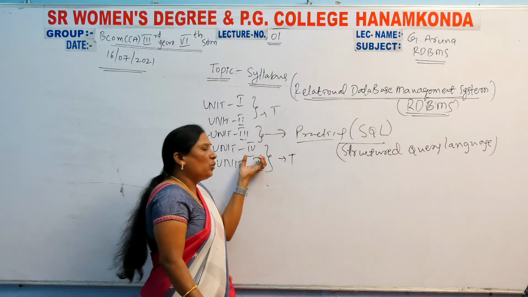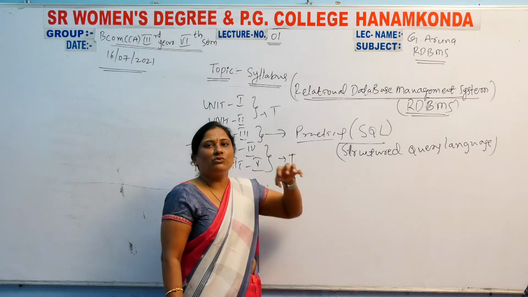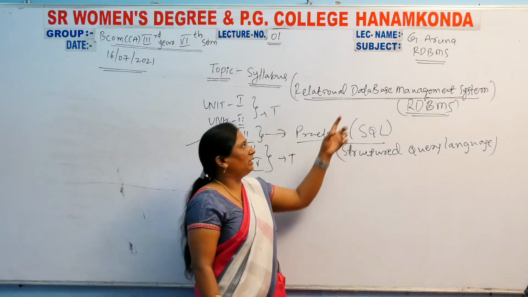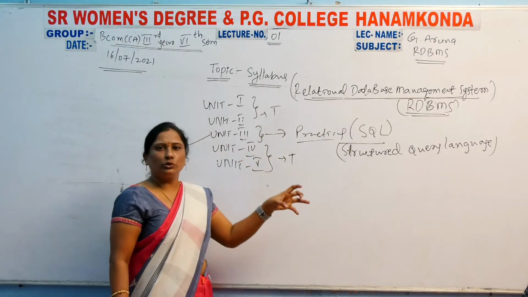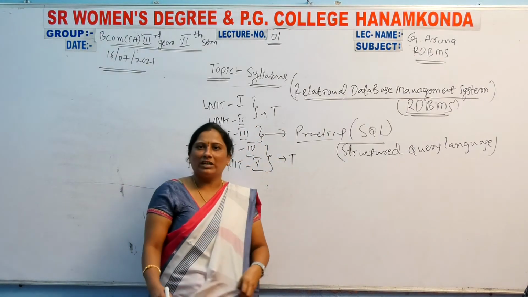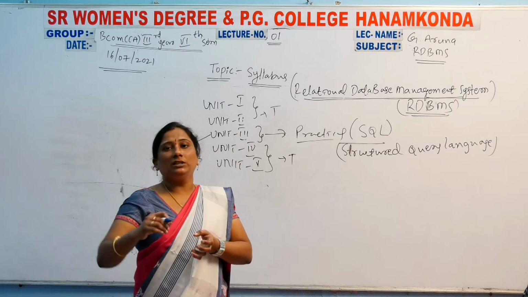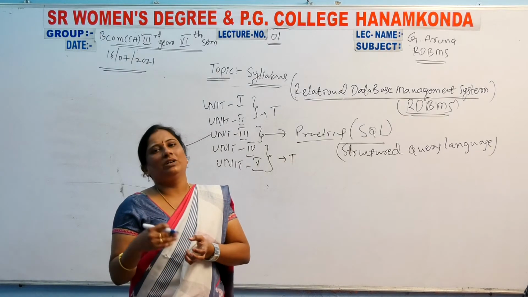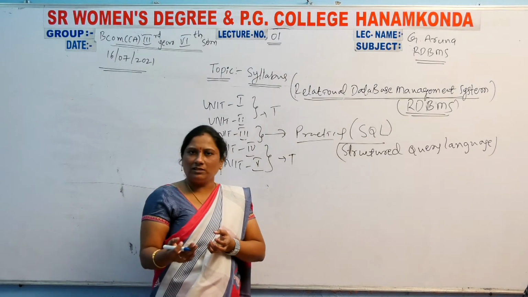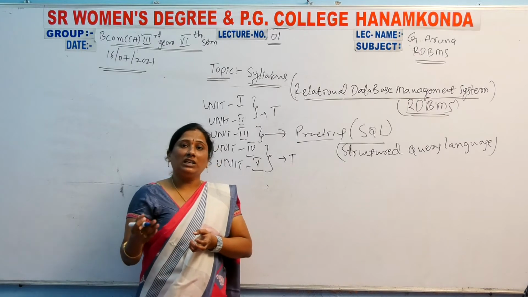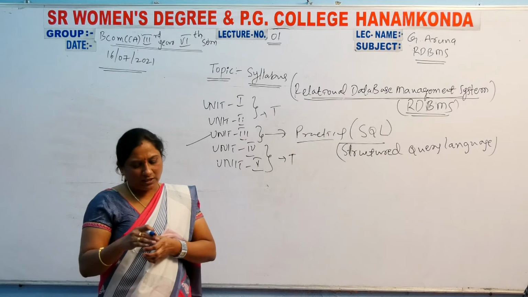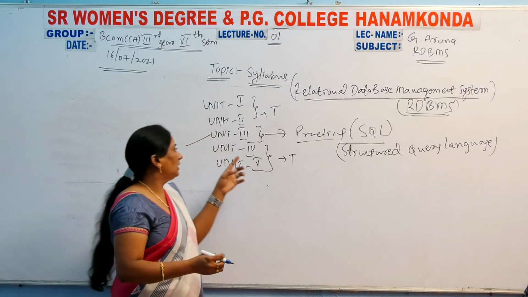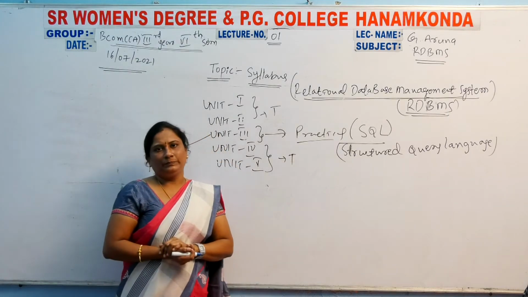We discussed the database administrator and functions in depth in the fourth unit. Before that we discussed what a file is, and what the file organization techniques and types are. All these topics we discussed in the fourth unit.